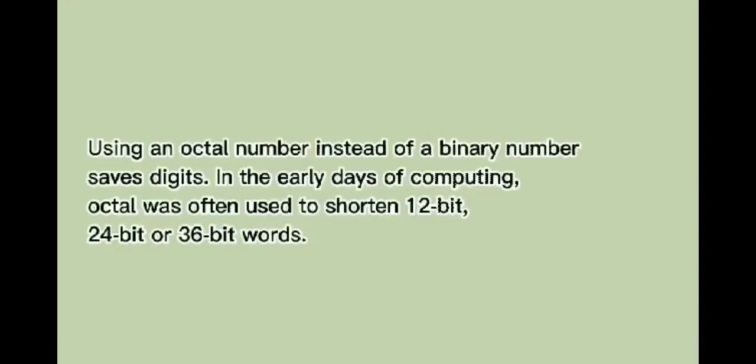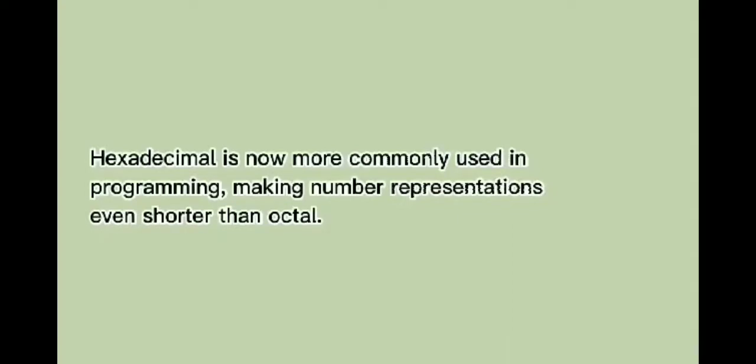Using an octal number instead of a binary number saves digits. In the early days of computing, octal was often used to shorten 12-bit, 24-bit, or 36-bit words. Hexadecimal is now more commonly used in programming, making number representations even shorter than octal.